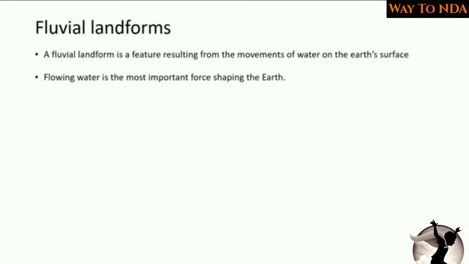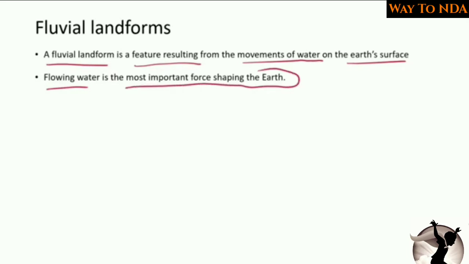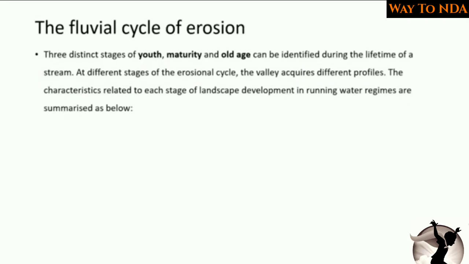Now, what are actually the fluvial landforms? As we have discussed, a fluvial landform is a feature resulting from the movements of water on the earth's surface, and flowing water is the most important force shaping the earth. So the shape of the earth is mainly because of the flowing water. The flowing water is very important for the shaping of the earth.